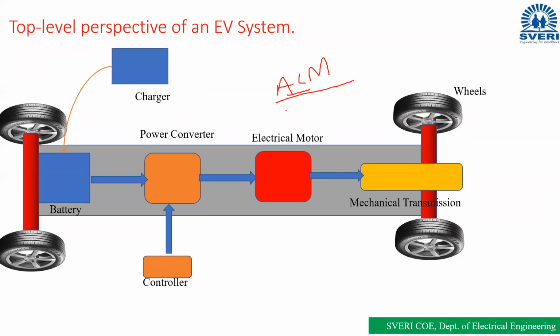Which supply is required for the AC motor, AC or DC? Please tell me, anyone. AC supply. But which form is the energy stored in the battery, AC or DC?